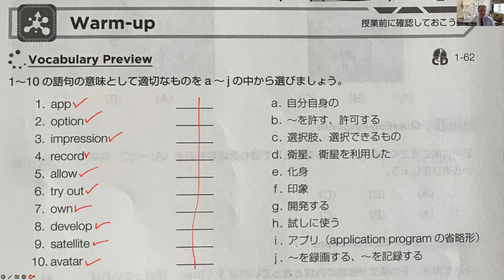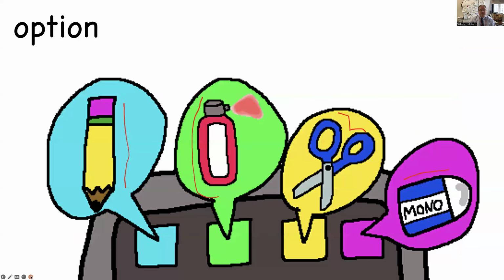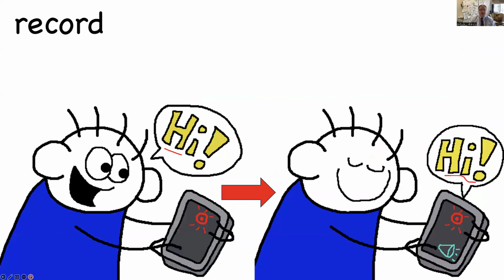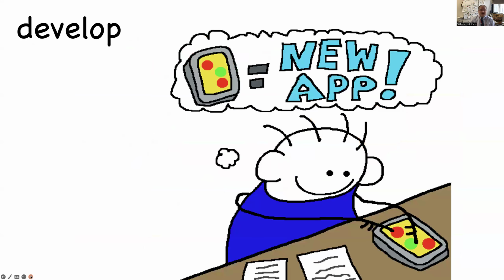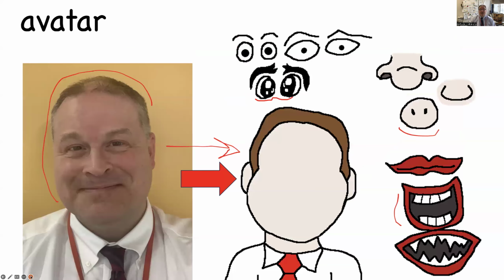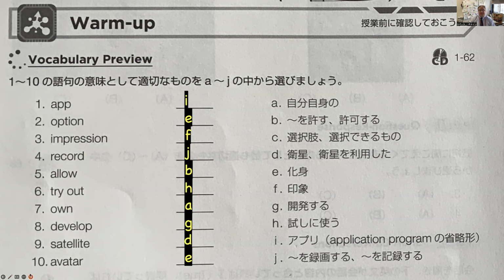Okay, here are the answers to your questions. Remember app, option, impression, record, allow, try out, own, develop, satellite, avatar. Here are your answers. I, E, F, J, B, H, A, G, D, E.